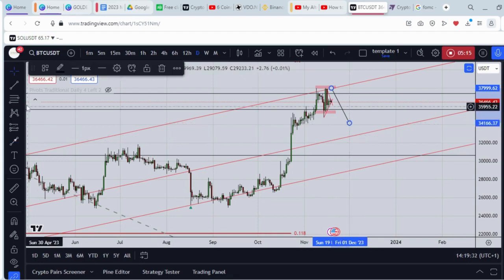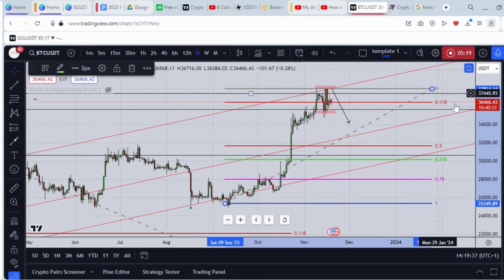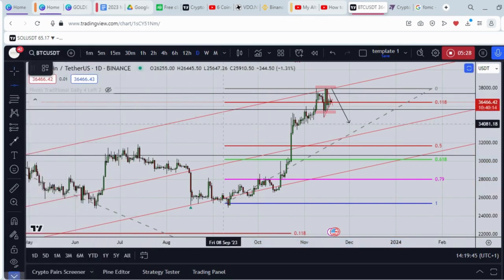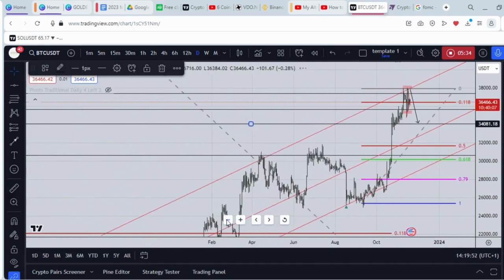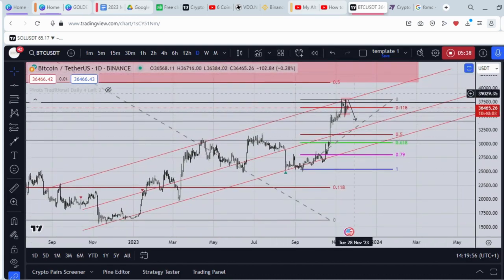If I decide to pick my Fibonacci retracement and plot it, most likely we are looking at these zones. But before these 0.5 zones, the price could decide to test a support zone around here. It's never advisable to buy if the price is high. As you can see, this is the channel I've drawn, and look at what happened. Price always tends to respect this channel, so I'll only be buying Bitcoin if it can break above this channel.